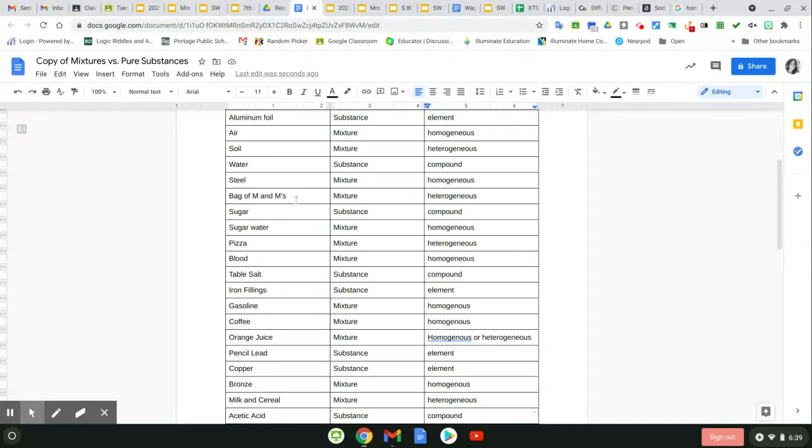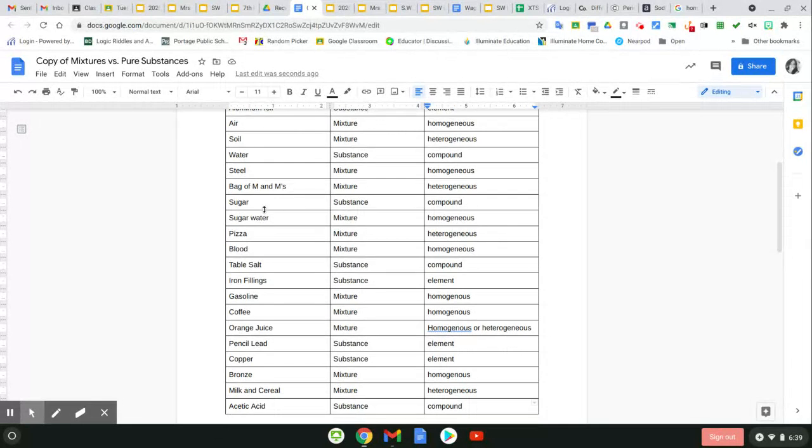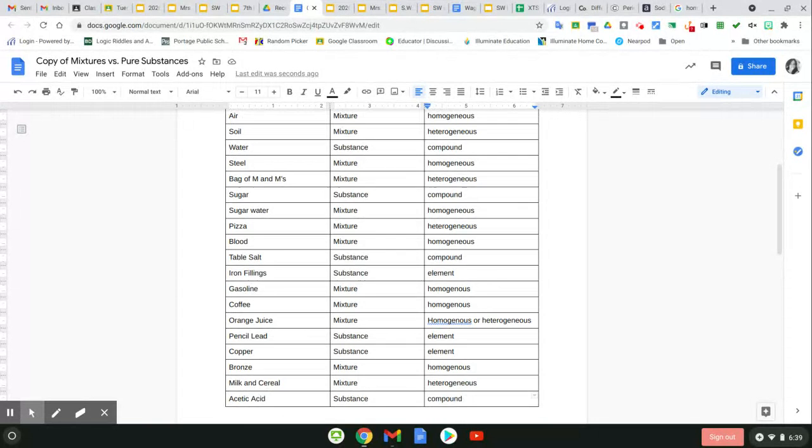Make sure that you know sugar is a substance. Sugar water is a mixture. Blood is a mixture. Table salt, or just salt, is a substance. So, quiz yourself, test yourself. Go through the PowerPoint again, the Google slideshow, which is the video, but you guys have access to just the Google slideshow if you want to review all of the examples there as well. Okay.